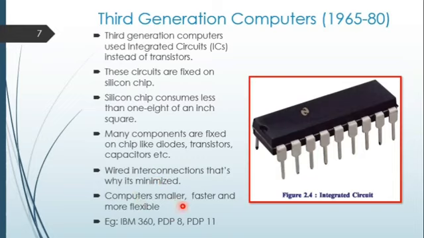Now computers are smaller, faster and more flexible in this third generation. For example, IBM 360, PDP 8 and PDP 11 are examples of this generation of computers.